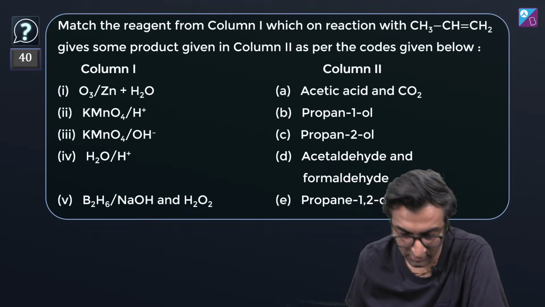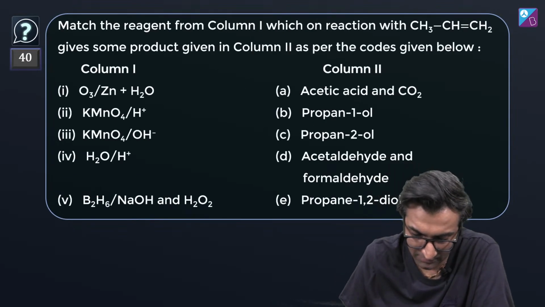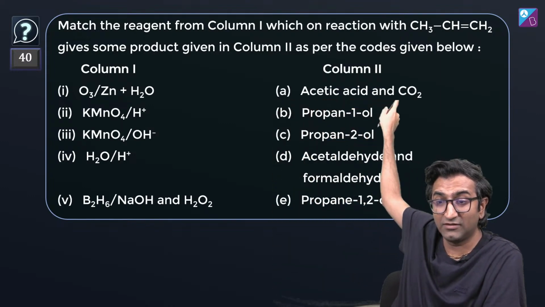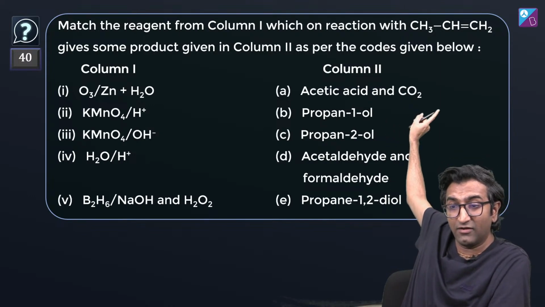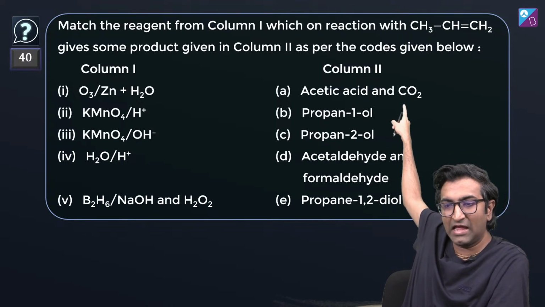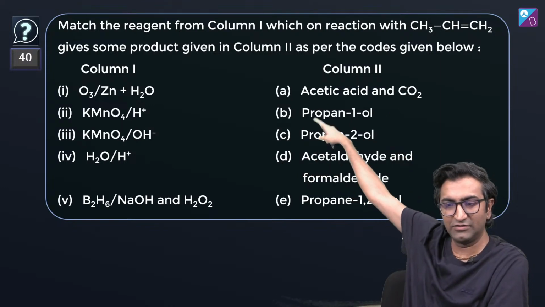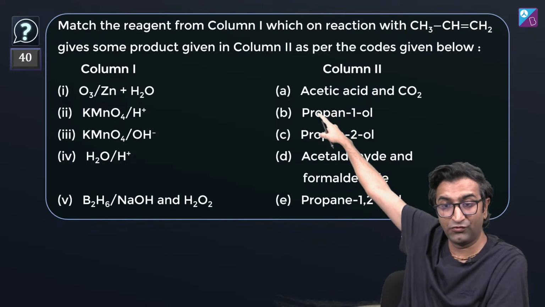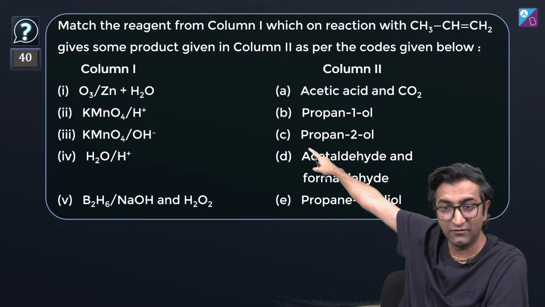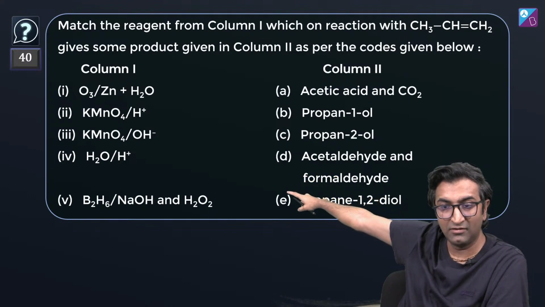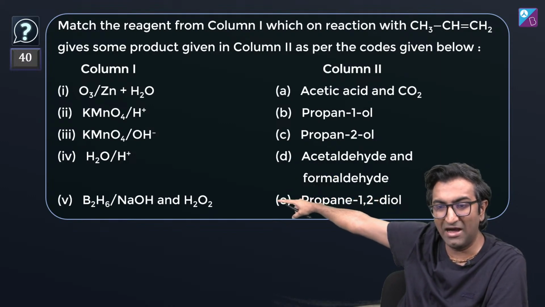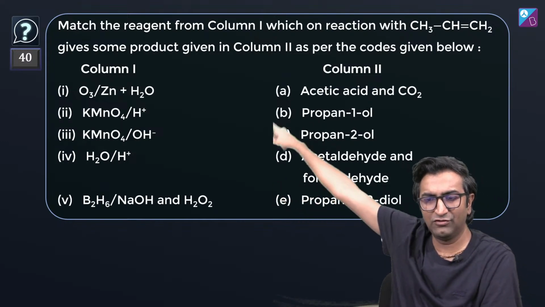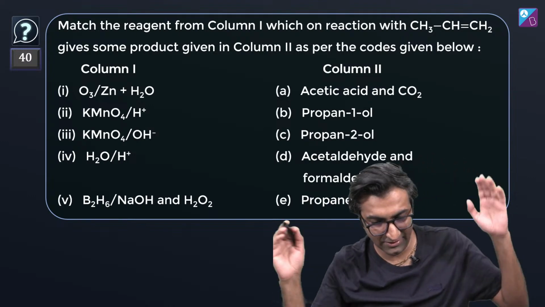All right, next question. Let's pick up the speed now. These are easier things. Conversions, I start with what is right at the back: propene with these reagents, all of these above, 1 2 3 4 5: ozonolysis, then KMnO4/H+, then KMnO4/OH-, water, this is hydrolysis, and then lastly Markovnikov. With all of these, what do I get? A wonderful way to summarize everything we have done so far. Tell me.